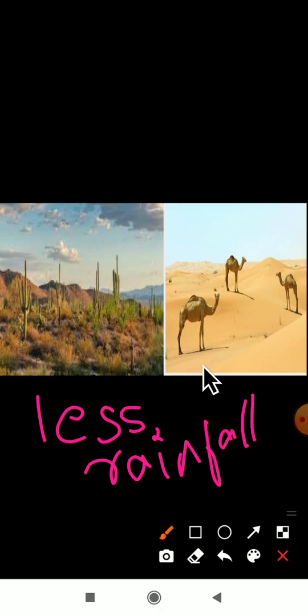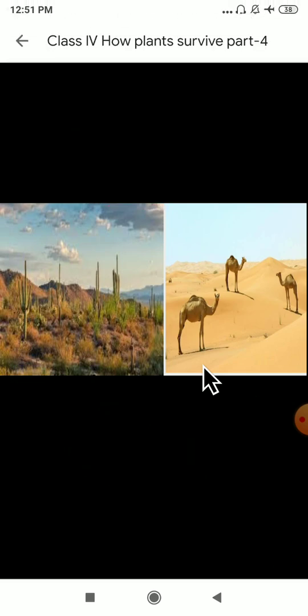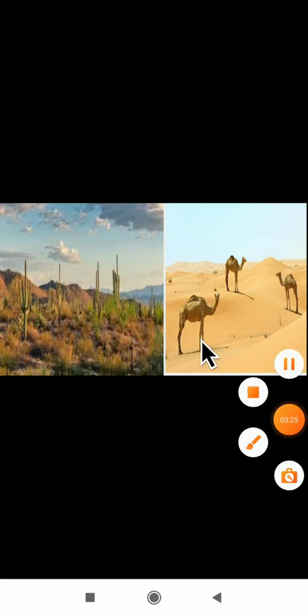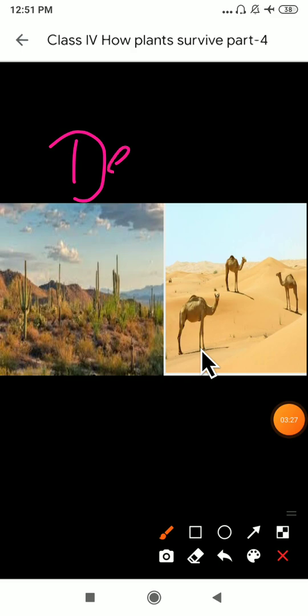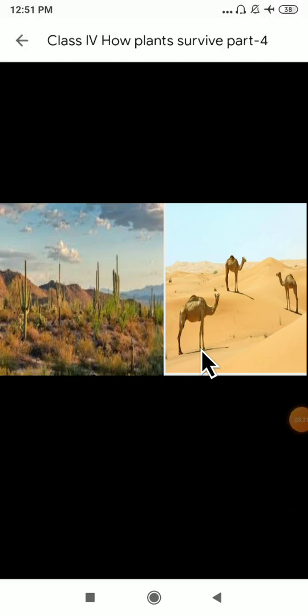Rain in a desert place is very less, and the land is covered with sand. For this only we are calling it a desert. Remember, with the picture I am showing here, this is a desert area.